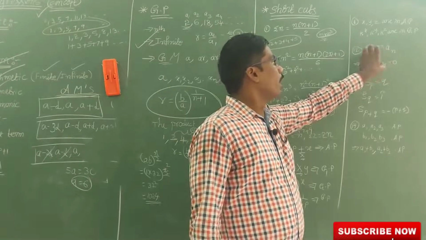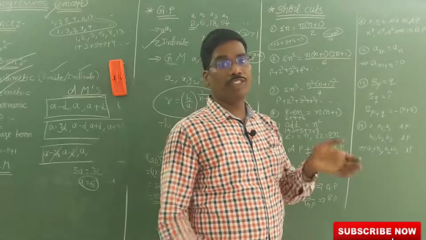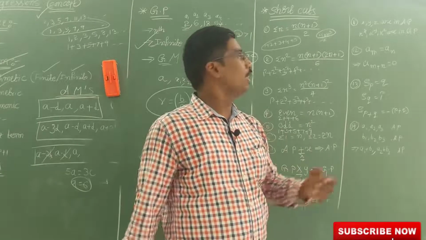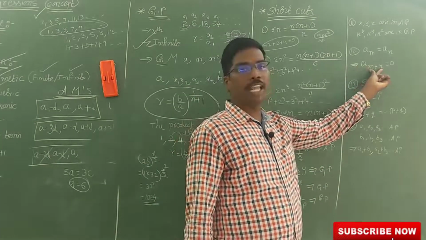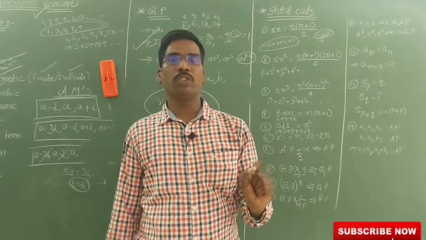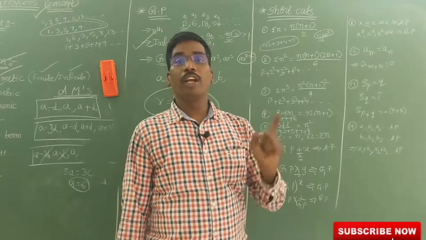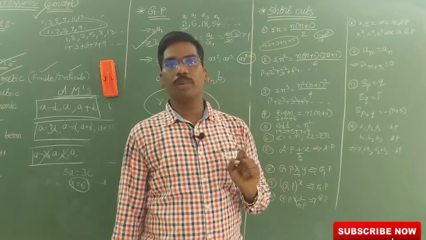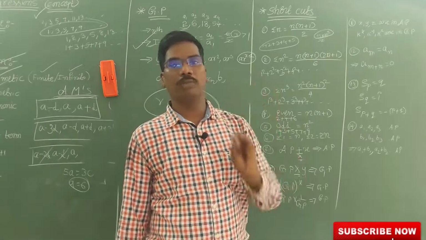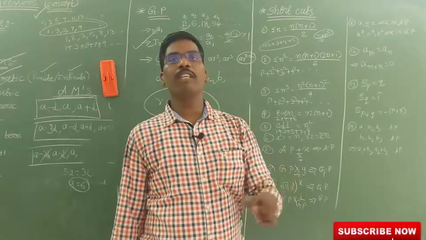Next, if the mth term of an AP is equal to the nth term of the AP, then the (m plus n)th term is 0. Clearly, if the 7th term is equal to the 13th term, then the 20th term is 0. According to this formula, 7 plus 13 is how much? 20. So, the 20th term is 0.